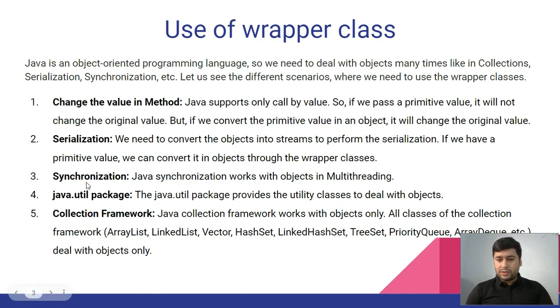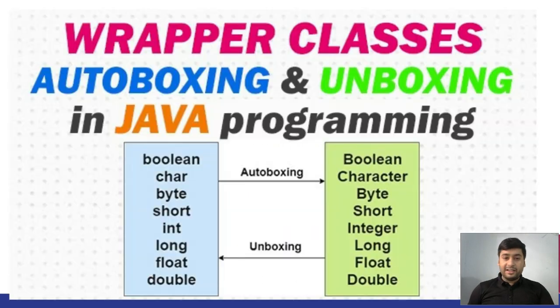And wrapper classes, you know very well what they are. Integer, Float, Double, Boolean, which start with a capital letter, are classes available, and they are called wrapper classes. The java.util package provides the utility classes to deal with the object, so that is also very important. The Java collection framework works with the object only. All classes of the collections framework like ArrayList, LinkedList, Vector, HashSet, LinkedHashSet will not work with the primitive data types, they will only deal with the objects. So that is a very important feature.